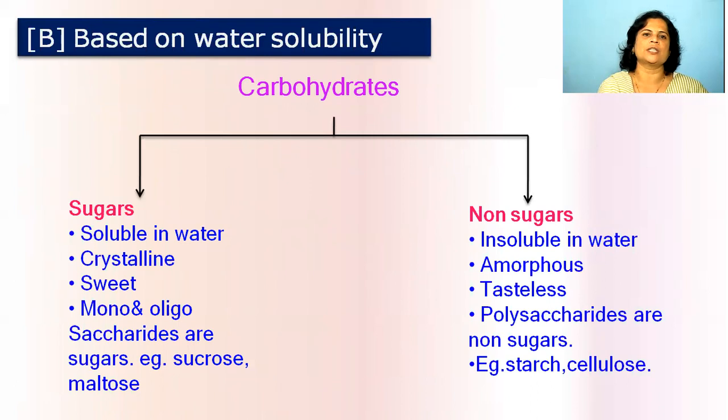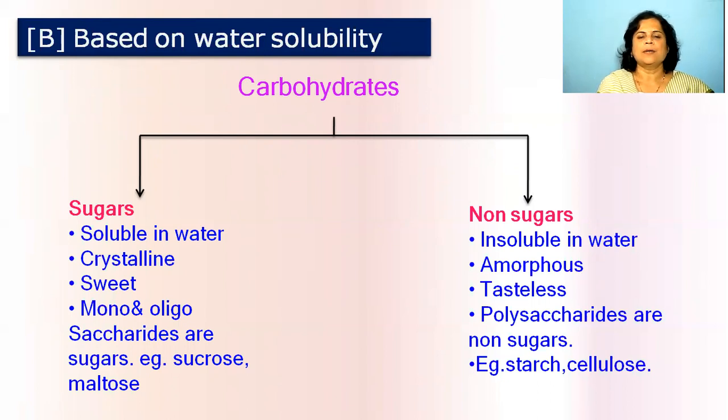The next type of classification is based on water solubility. Carbohydrates are classified into sugars and non-sugars. Very simple classification. All these sugars are soluble in water, crystalline in nature and sweet in taste. Non-sugars are insoluble in water, amorphous and tasteless. But remember the examples: all the examples under the heading of monosaccharides and oligosaccharides are examples of sugars. Sucrose, maltose, lactose are examples of sugars.